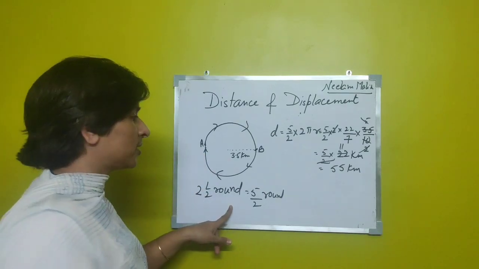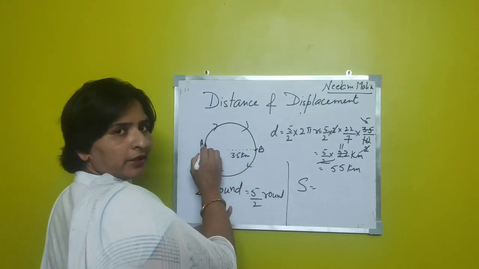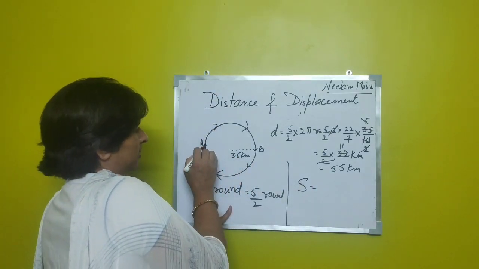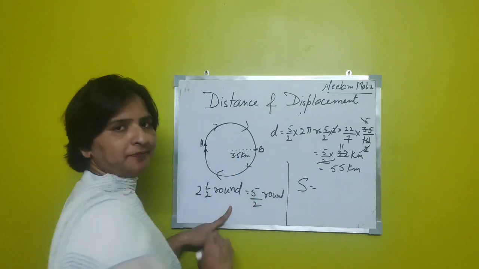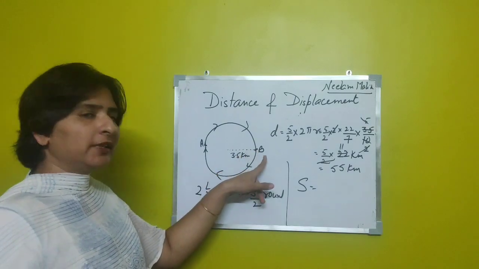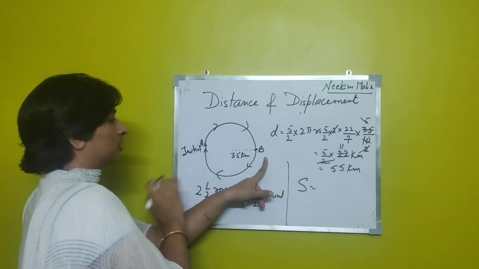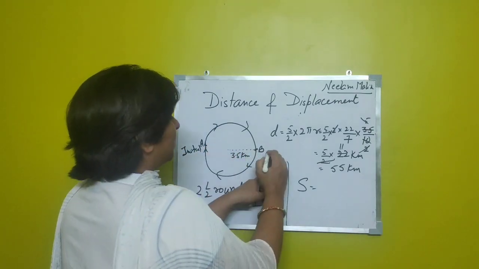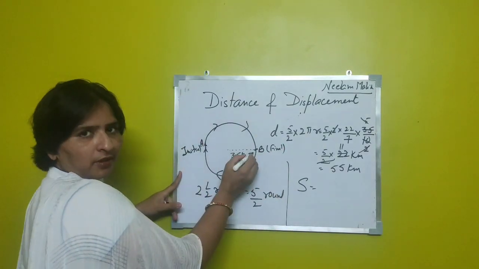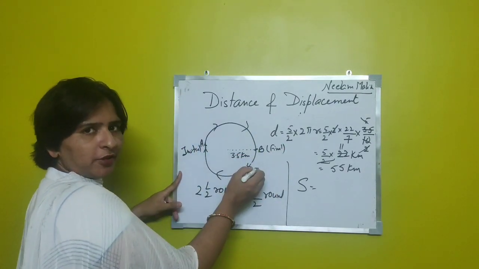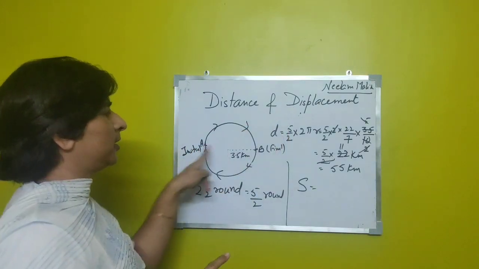Now, what is his displacement? Now, it seems he has been displaced from point A to point B. He is finally at this point. So, the shortest distance between the initial and the final point. We can say A to B can be this half circumference also, but displacement is the shortest path between initial and the final point.